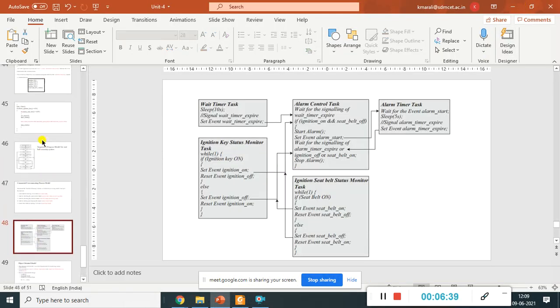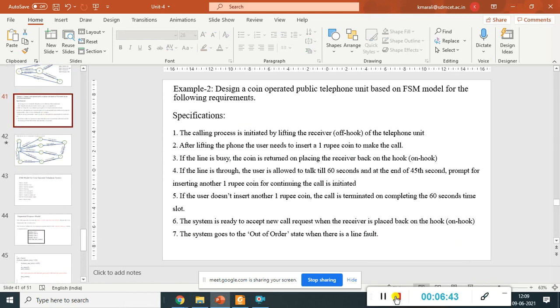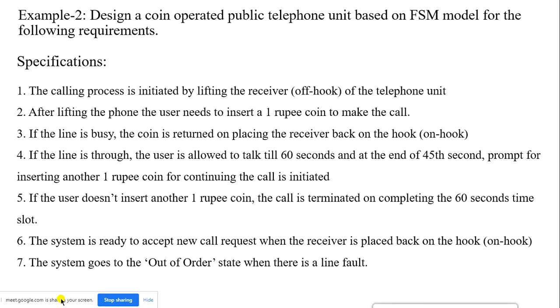Okay, today we'll discuss the next problem statement. So this was the problem statement that we were discussing: design a coin operated public telephone unit based on a finite state machine model for the following requirements.